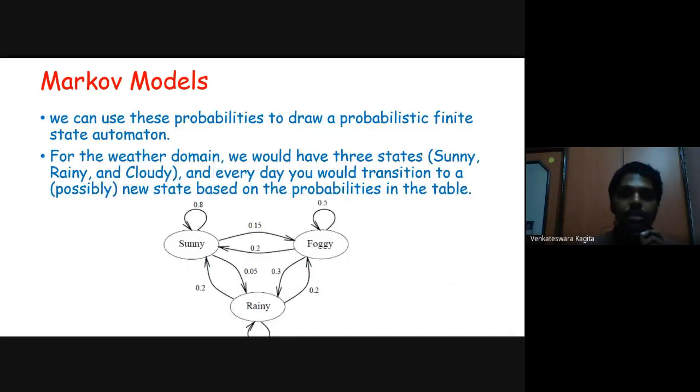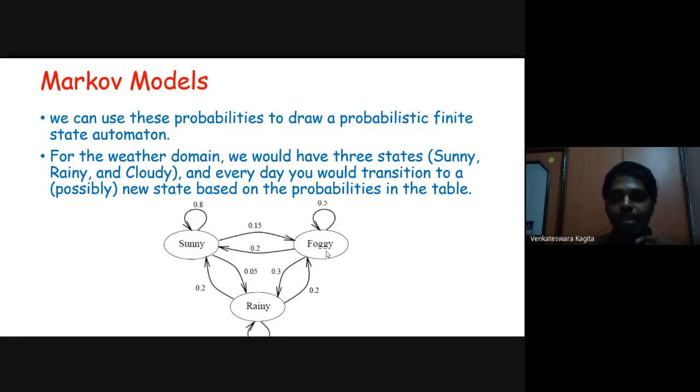So let's come to the Markov models. We can use these probabilities to draw a probabilistic finite state automaton, just for visualization purposes. For the weather domain, we have three states, as already mentioned: sunny, rainy, and cloudy. Here, foggy we can replace with cloudy, as I've told you that foggy and cloudy are used interchangeably.